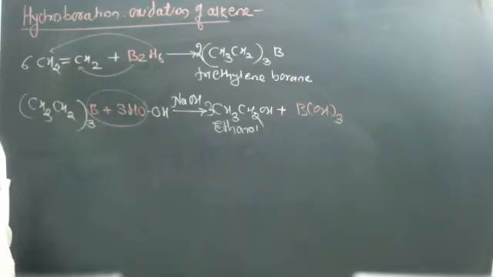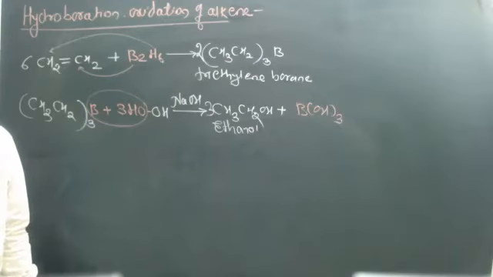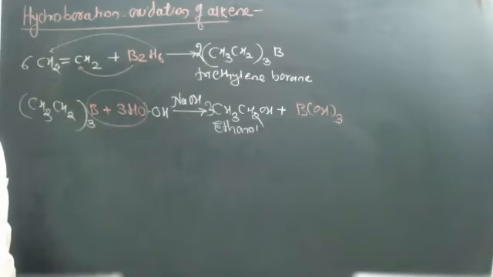In that hydroboration oxidation method, the addition of diborane takes place according to the anti-Markovnikov's rule.